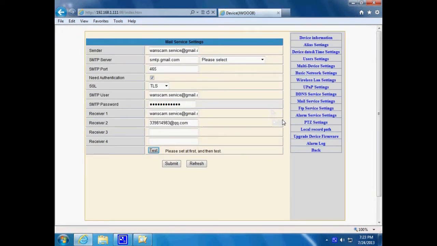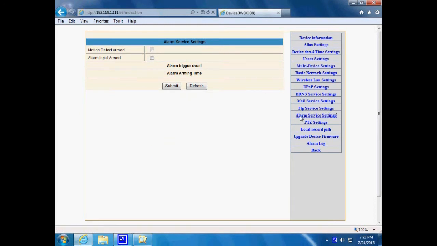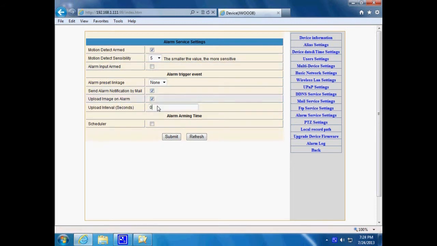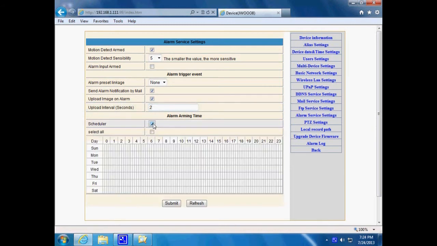Finish mail service settings. Let's do the alarm service settings. Tick off motion detect armed. Set the sensibility. The smaller value, the more sensitive. Please do the same settings like mine. If you keep the camera page on, it will record for 1 minute when triggered.